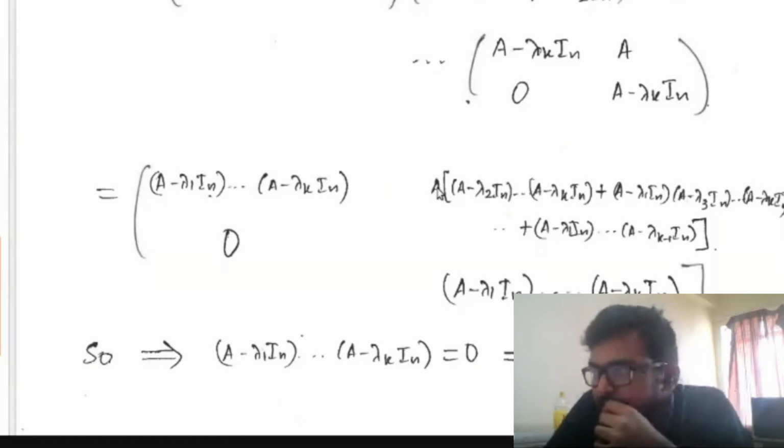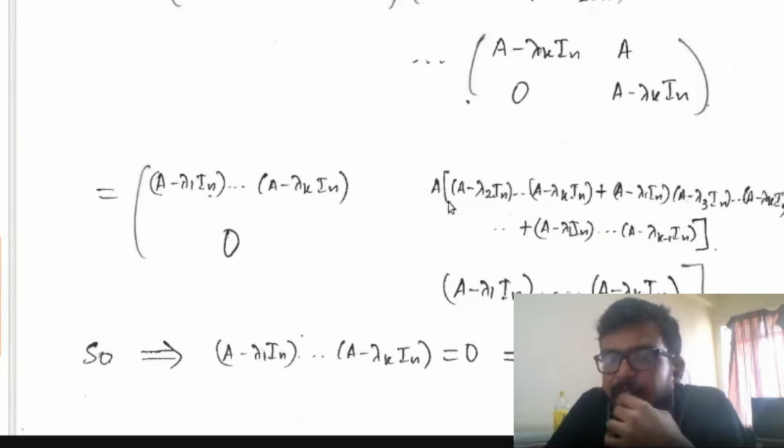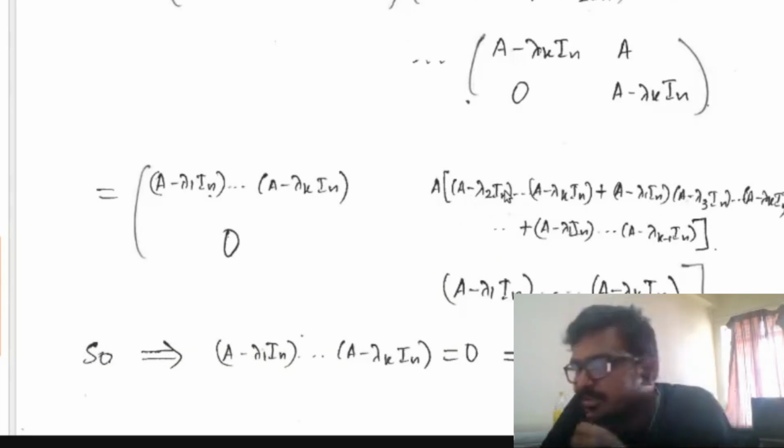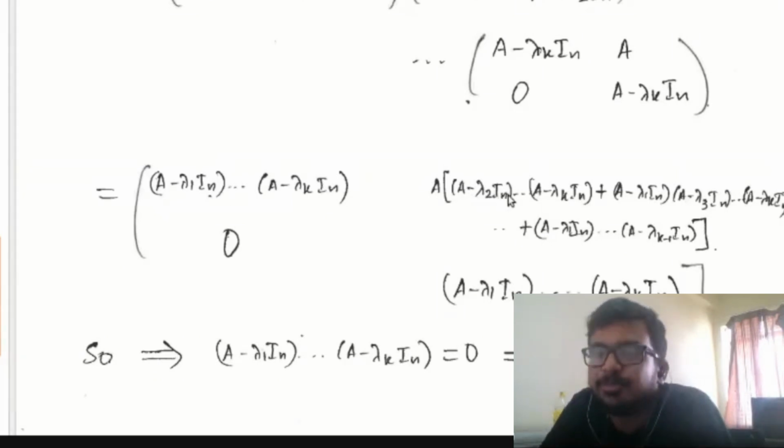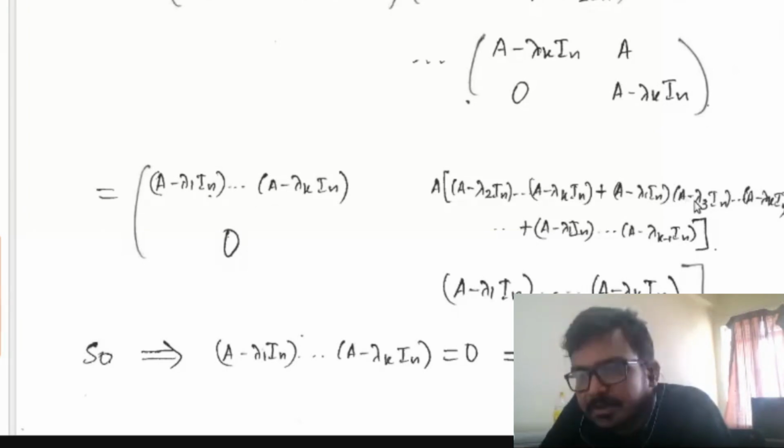Here the 1 by 2 entry will be a sum. In the first term in the bracket, A minus lambda 1 In is missing. All other factors are there. That means A minus lambda 2 In into A minus lambda 3 In up to A minus lambda k In. In the second term in the sum, lambda 2 is missing. That means A minus lambda 1 In into A minus lambda 3 In, etc. up to A minus lambda k In.